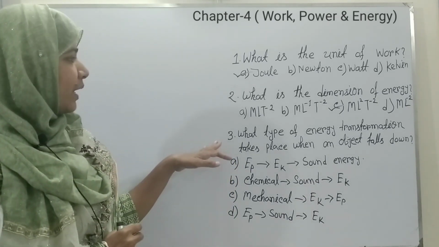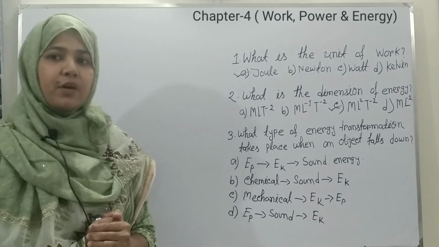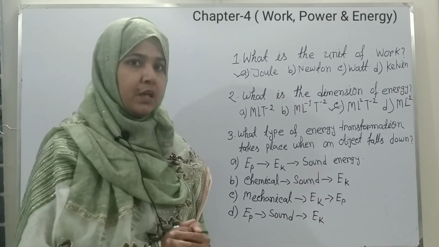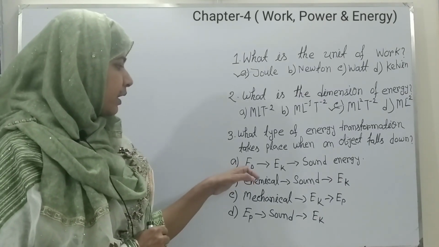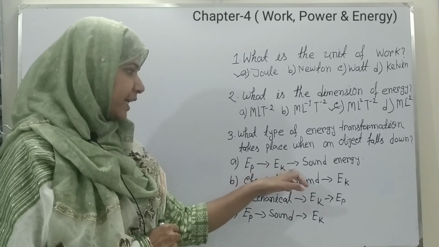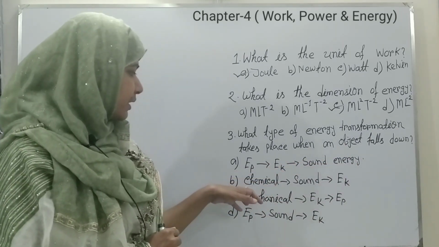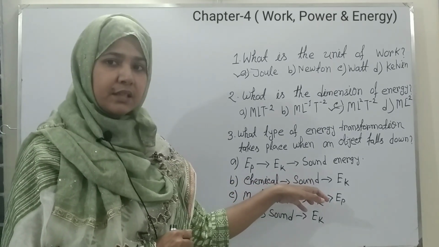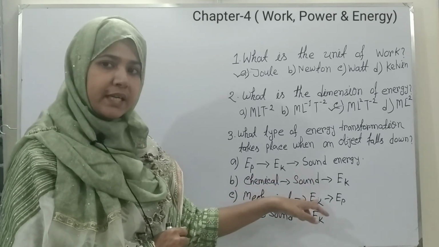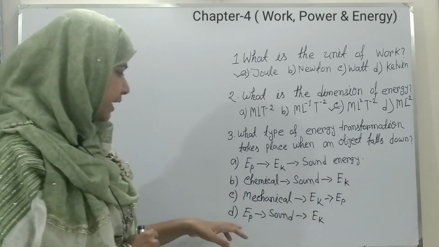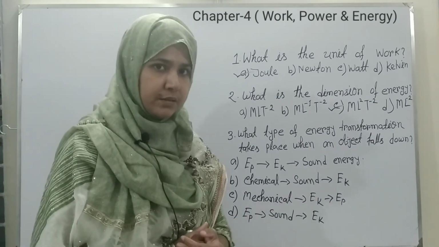Now, what type of energy transformation takes place when an object falls down? Here you can see there are 4 options. Number A, potential energy to kinetic energy to sound energy. Number B, chemical energy to sound energy to kinetic energy. Number C, mechanical energy to kinetic energy to potential energy. And number D, potential energy to sound energy to kinetic energy.